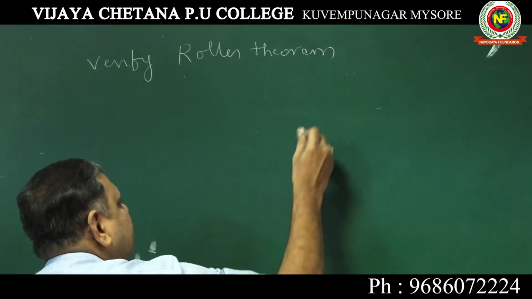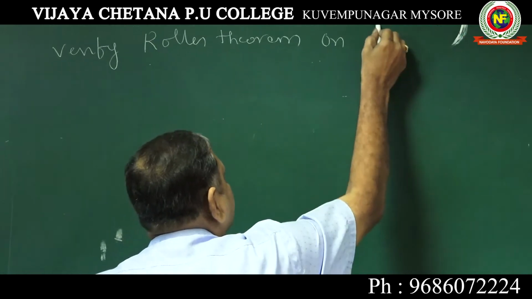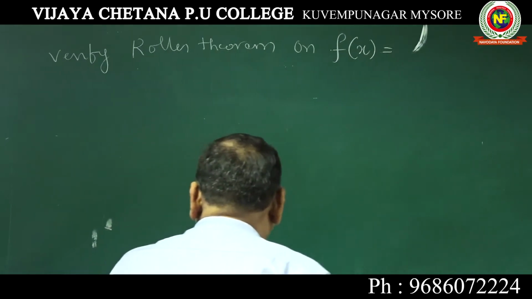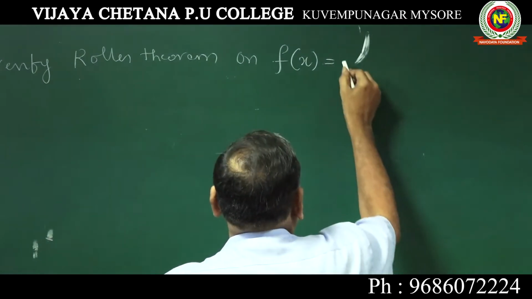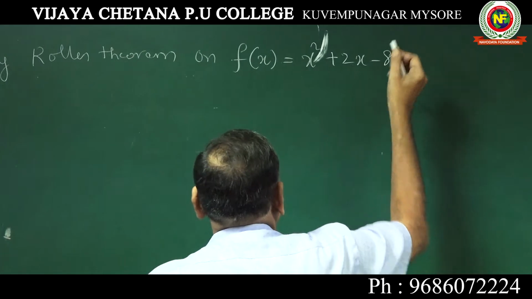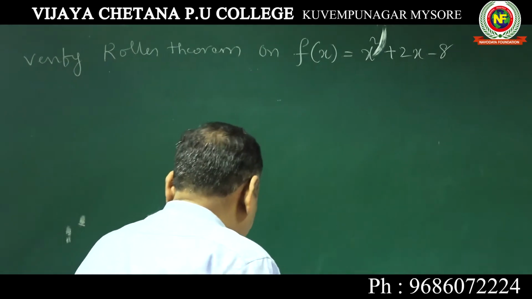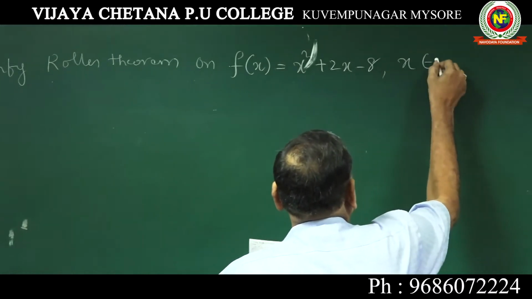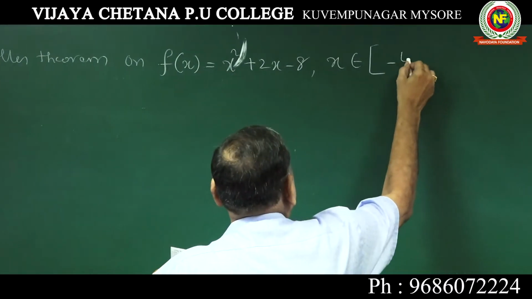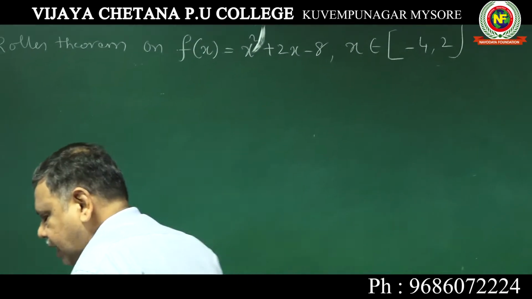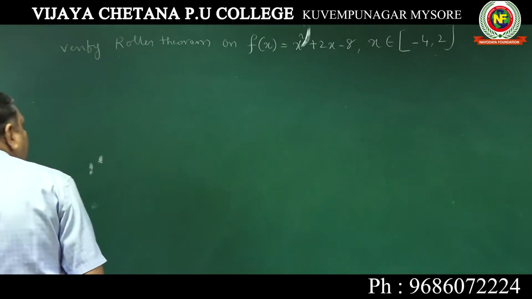Verify Rolle's theorem for the function f(x) equal to x square plus 2x minus 8, x belonging to the interval [-4, 2]. When they give the interval, it is a closed interval, they always give -4 comma 2.